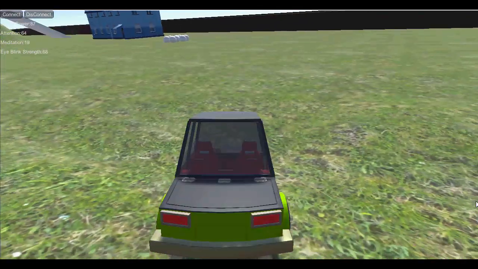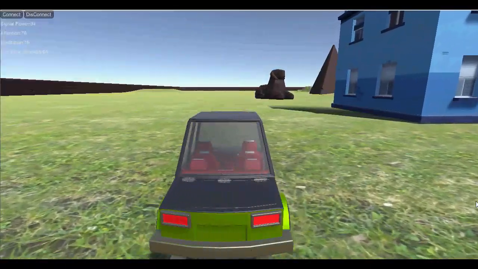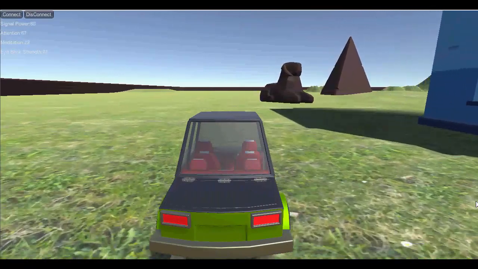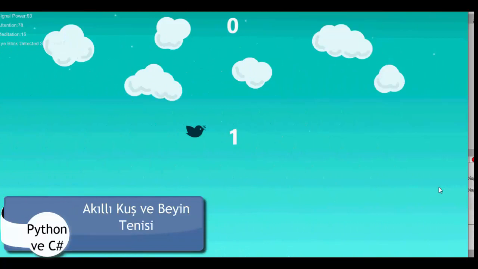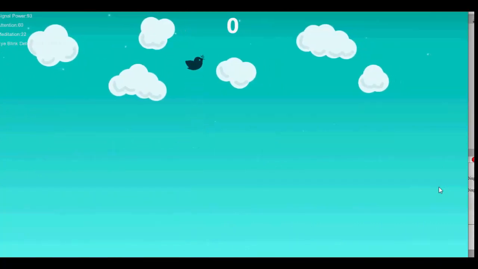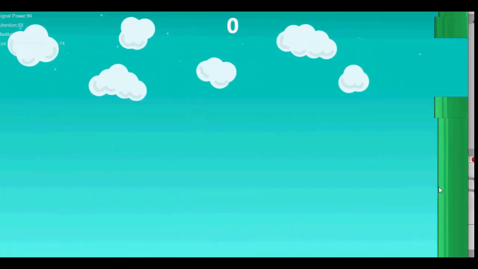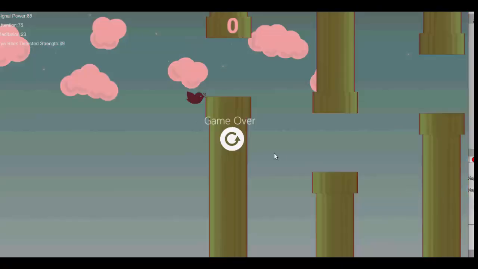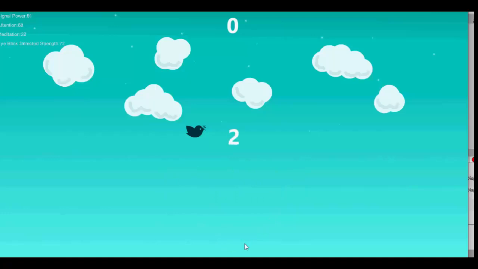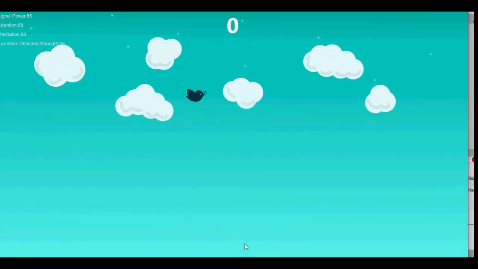This way, I have eliminated the very complex situation of a lot of inputs being used, with only 3 inputs available to us. SmartBird and Brain Tennis. The main purpose of these 2 applications is to show EEG devices can show very serious potential in the video game industry and get users to spend fun hours using these devices.